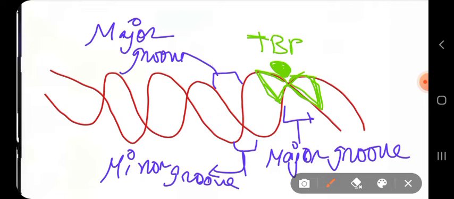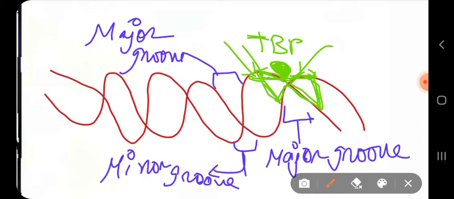So it forcefully enters the minor groove and creates some more space, and causes bending of the DNA at an angle of 80 degrees. When it binds to the minor groove region of the TATA box, it causes the minor groove to become more widened, and it causes a bending of the DNA at an angle of 80 degrees. Thus more space is created so that the other transcription factors can access the promoter region.